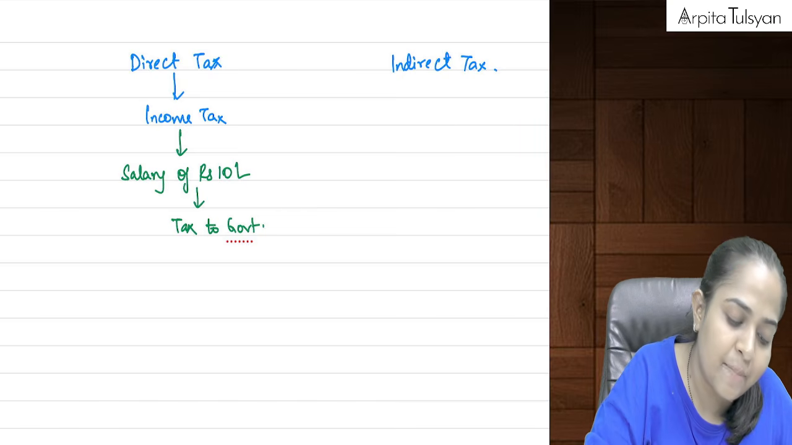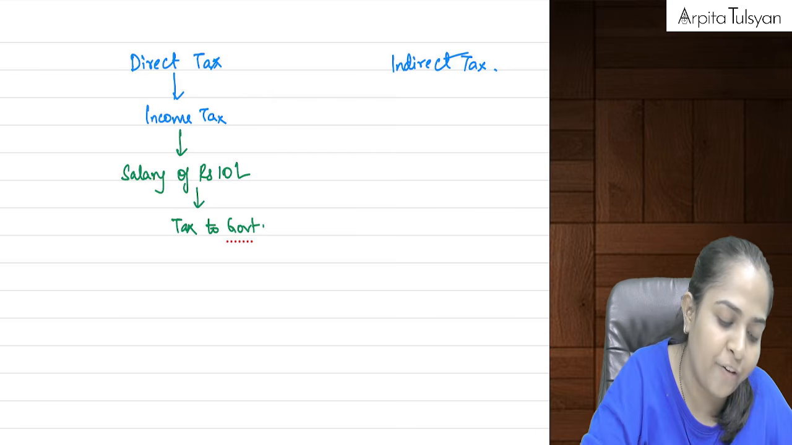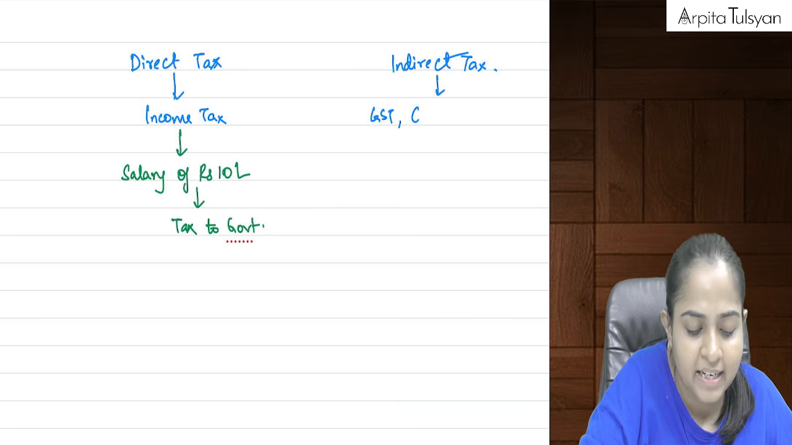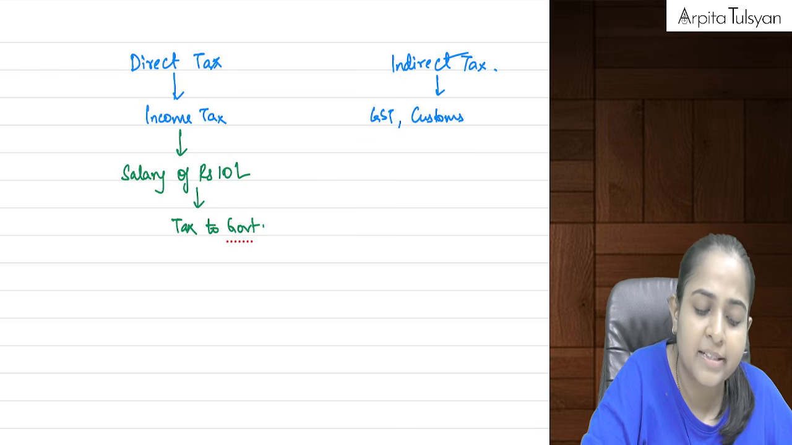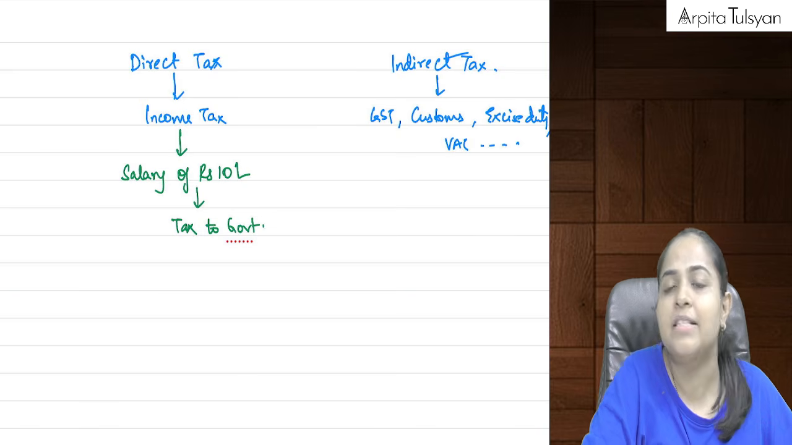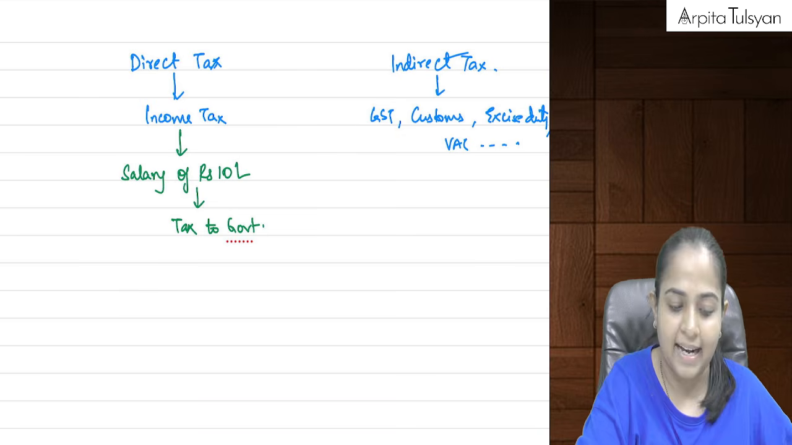Now next is my indirect tax. Examples of indirect taxes: the best example that we have is GST. Similarly, we have customs. Similarly, we had excise duty. Then we have VAT, etc. These all are my indirect taxes.